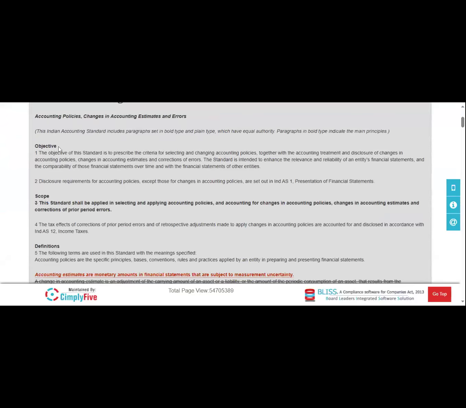The objective of the standard is to prescribe the criteria for selecting and changing accounting policies.